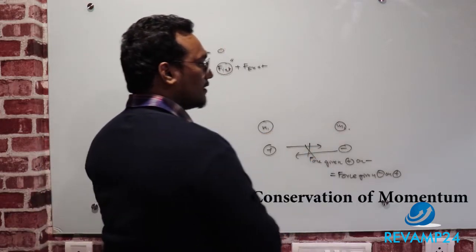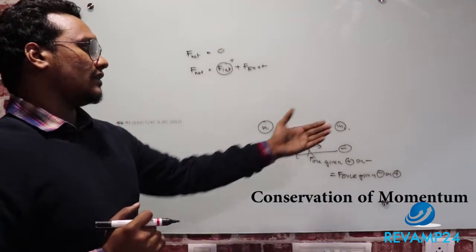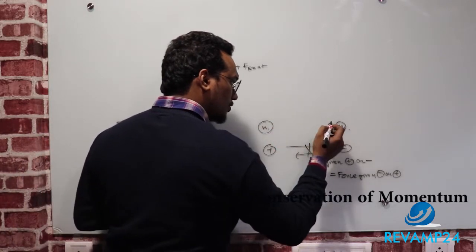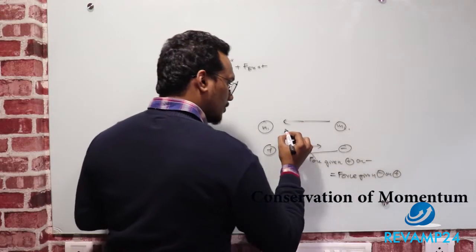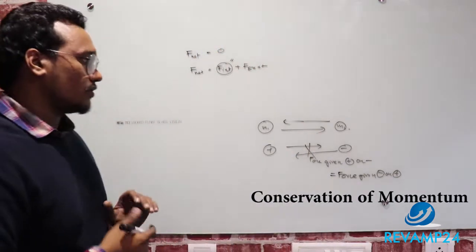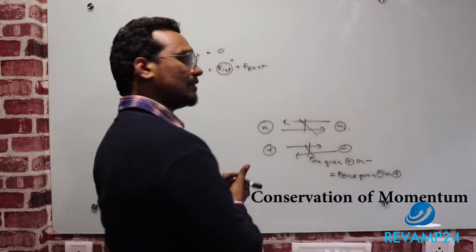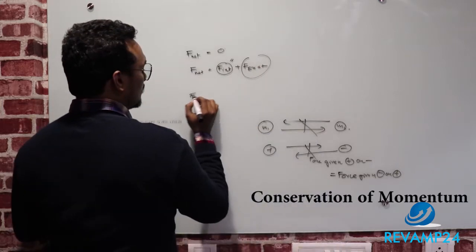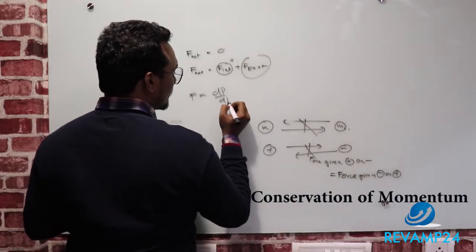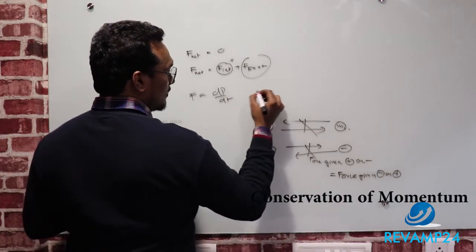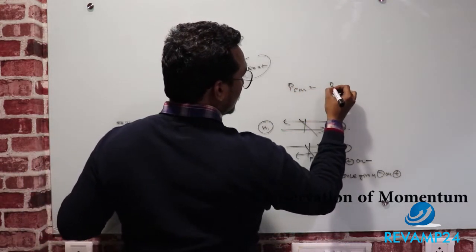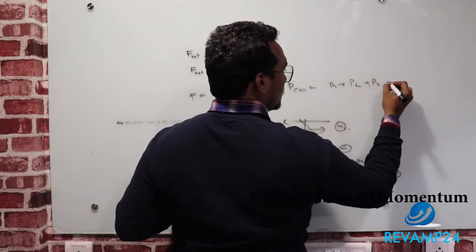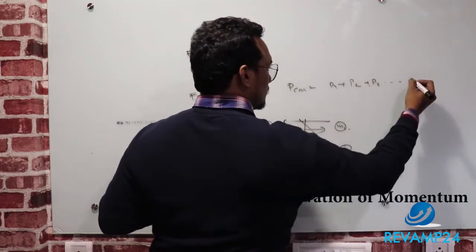The same scenario holds for the gravitational force of attraction. The gravitational force given by m1 on m2 will be equal to m2 on m1, so this also will be cancelled. These are called internal forces. So if the net external force is 0, we know that force is equal to dp by dt. Here, the momentum of the center of mass is equal to P1 plus P2, and if it has many particles, P3 plus and so on up to Pn.